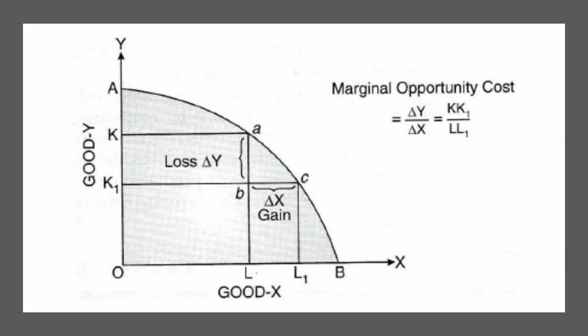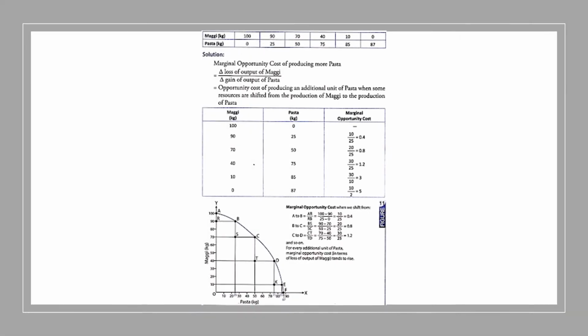As you can see in the diagram, sacrificed goods are always depicted on the y-axis and gaining goods are always depicted on the x-axis. So the formula of MOC is to find out the amount of change. The formula is change in y upon change in x. Change in y is always the loss or the sacrificing amount, and change in x is always the gain, which is the gaining amount of the good. So let's do this based on this.